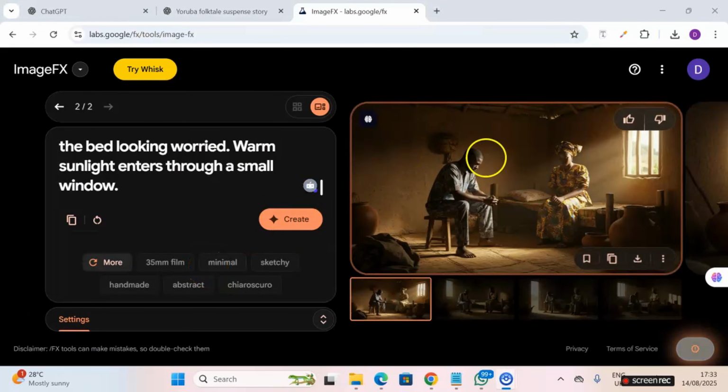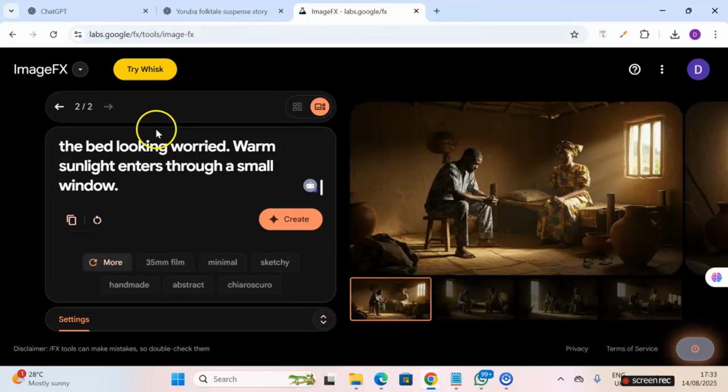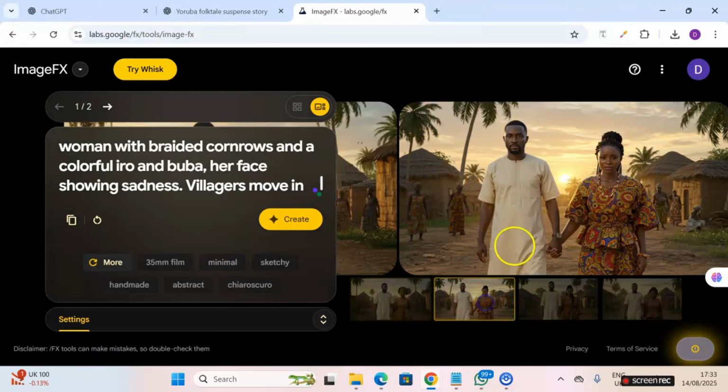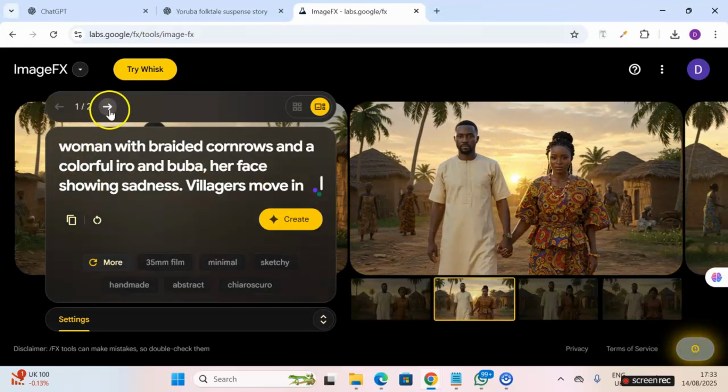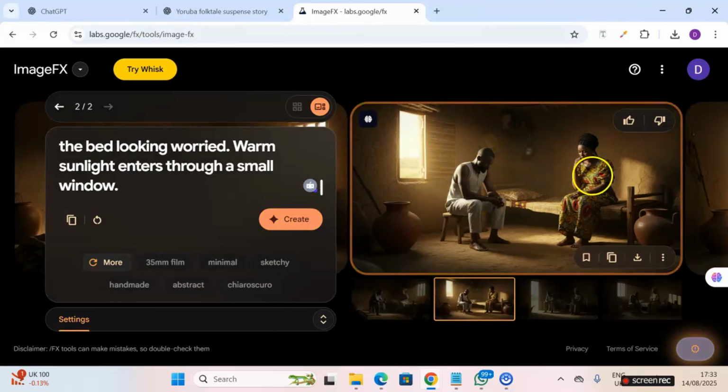Now this is the result I got. The guy and the lady, they still look like what we generated earlier. If you look at the faces. Now let's go back to 1. You can see there's this kind of consistency in that look alike. So if you check the scene 2, they still look alike kind of.